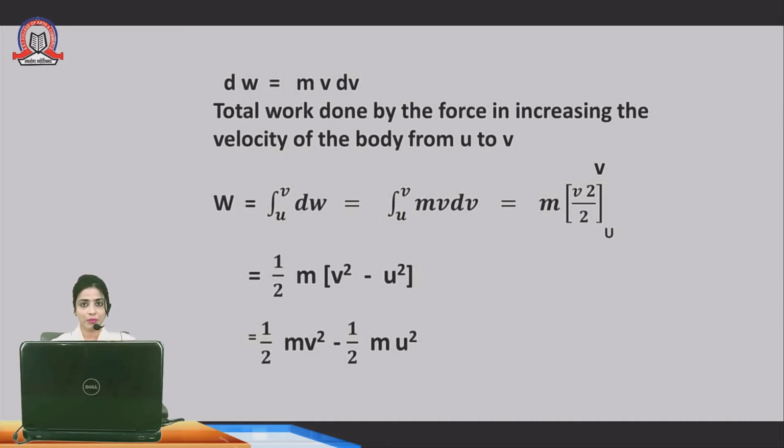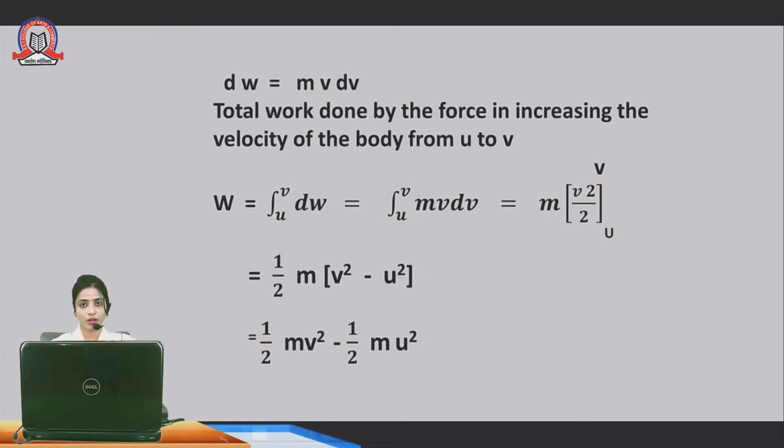Initial velocity means, when the object is kept on the surface without any force, its velocity is denoted by u. When we apply a force on that object, the object moves, covers some distance and reaches some place. That v is the final velocity.